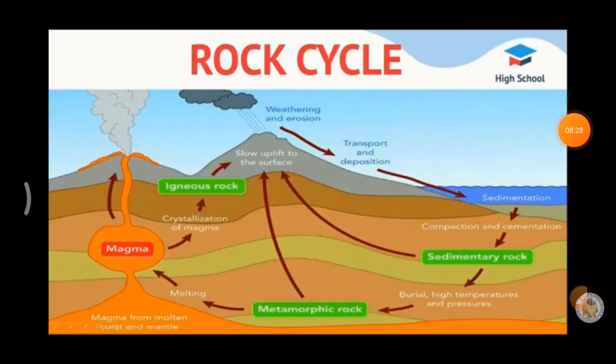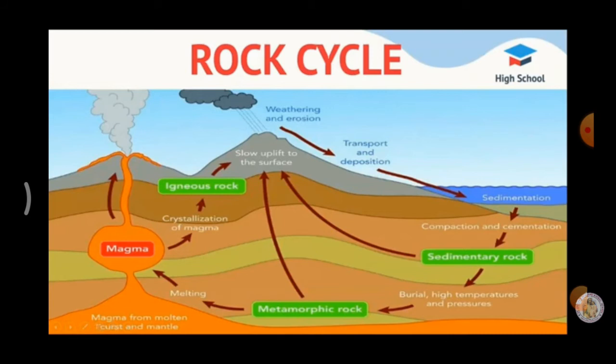Now, we are going to see about the rock cycle. Igneous rocks are the primary rocks formed first on the earth. Boys, we have already known about this. What is the first rock? Igneous rocks. What is another name for the igneous rocks? Parent rock or primary rocks.